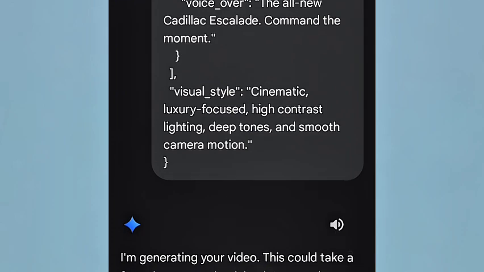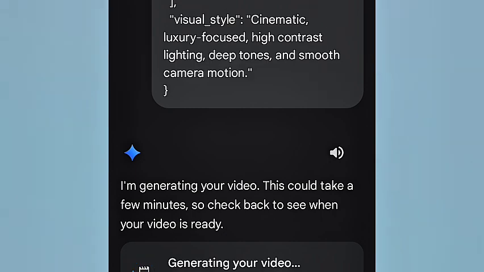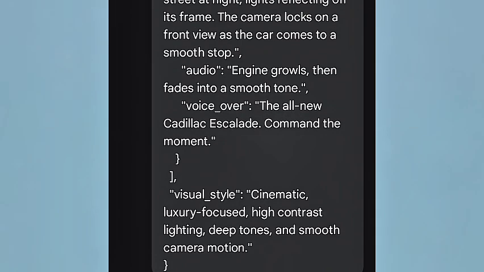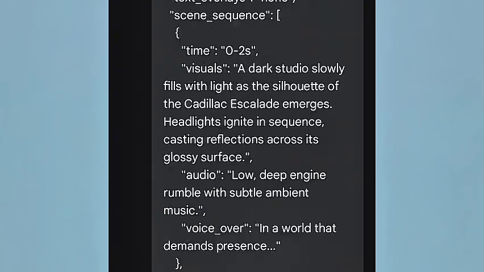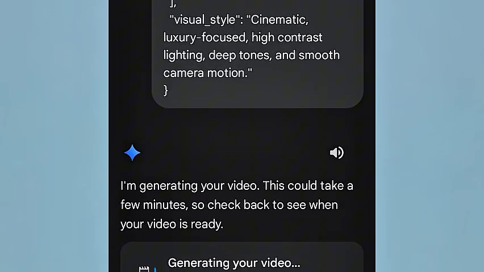Then let's wait. It says generating your video. This can take 1 to 2 minutes, right? Mind you, whatever you see here should basically be what you are going to see in the video. That is why I always want you to make sure that you read through this prompt that ChatGPT has given you. Let's go back again and look at the generating.